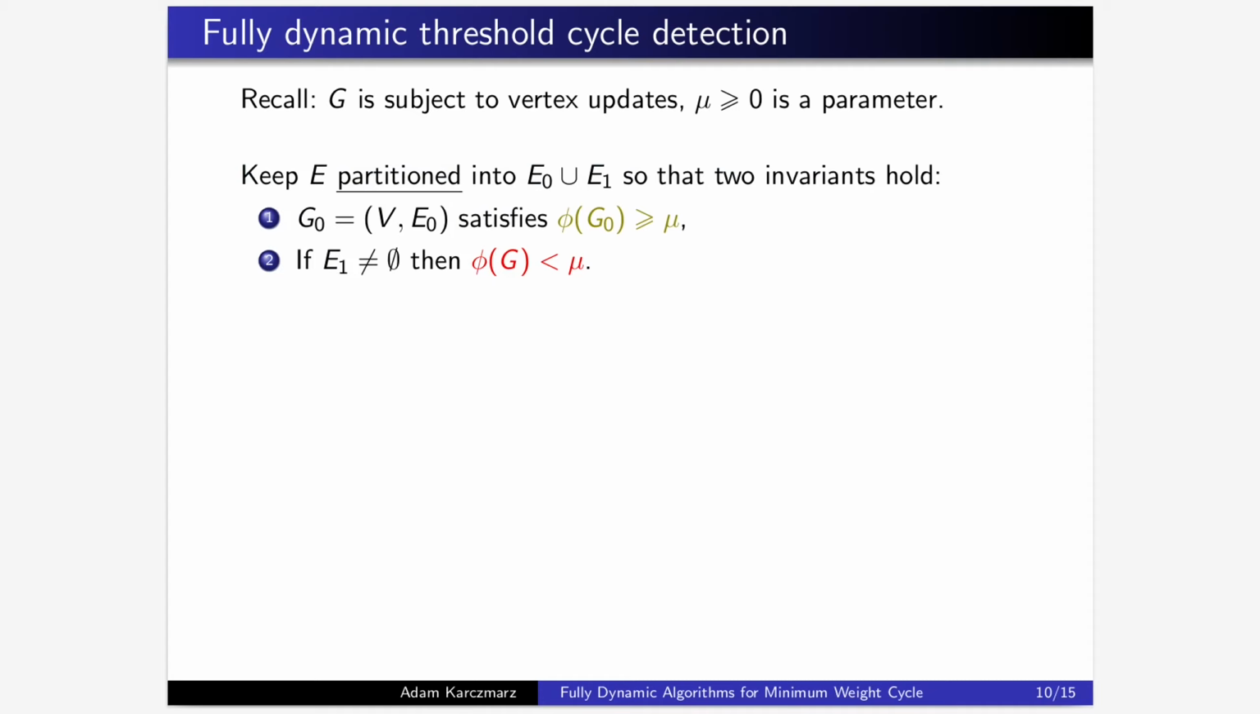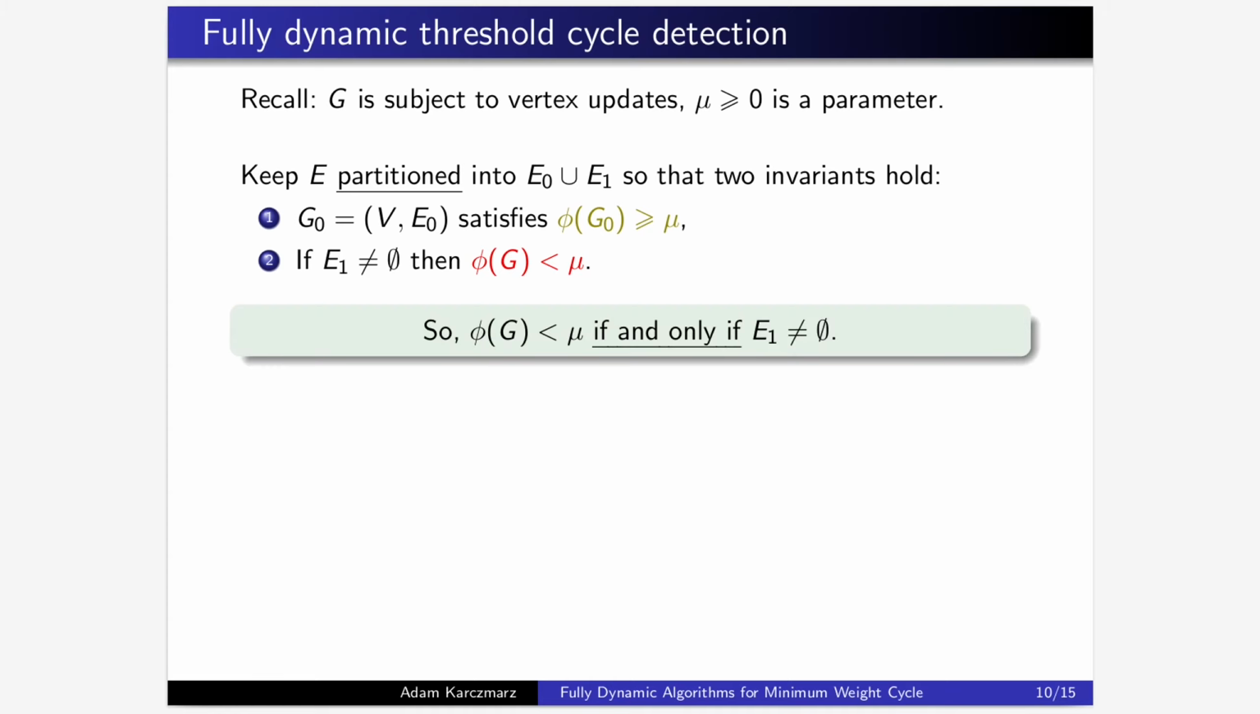Now, the algorithm keeps the edge set of the graph partitioned into two sets, E0 and E1. These sets should always maintain the following invariants. First of all, the subgraph G0 induced on the subset E0 should not contain a cycle of weight below the threshold. Moreover, if E1 is non-empty, then the whole graph G actually contains a cycle whose weight is below the threshold. Since E0 and E1 form a partition of E, these invariants imply that G has a cycle below the threshold if and only if E1 is non-empty.